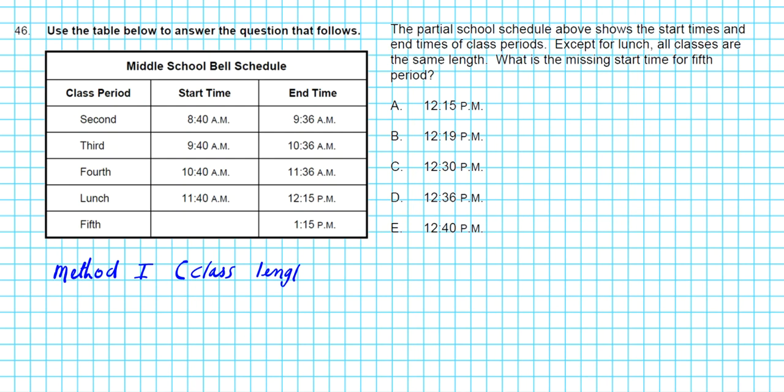What we're going to do is use the table provided to calculate how long the class length is. We can pick any class period because we know that all the classes have the same length as indicated here. So if we can figure out how long the class length is, then we can use the end time and the class length to figure out the start time for period number 5.